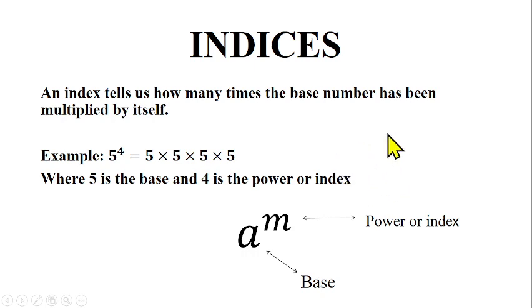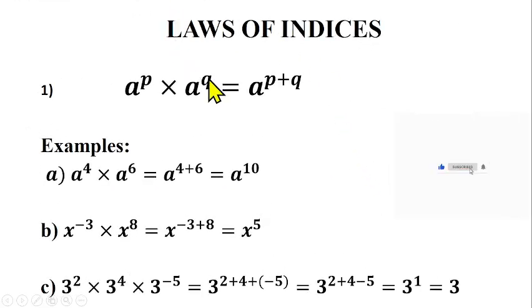Laws of indices are laws that guide our operation on indices. How do we relate with numbers with base and power? That is what laws of indices is talking about. The laws will guide us on how to relate with numbers with base and power. So having understood that, let's talk about the laws of indices.